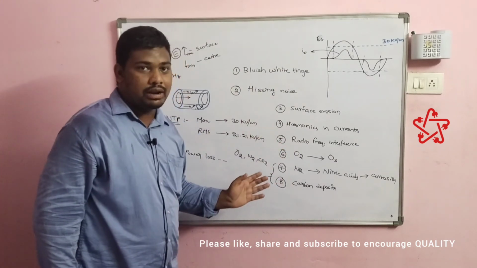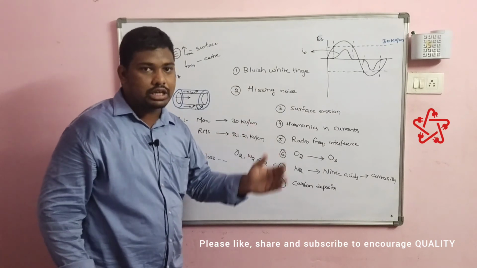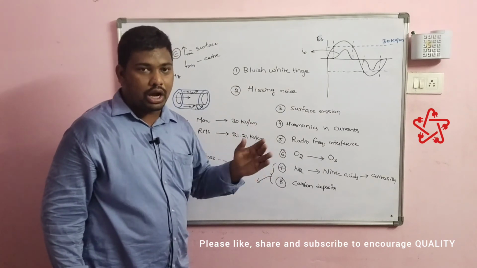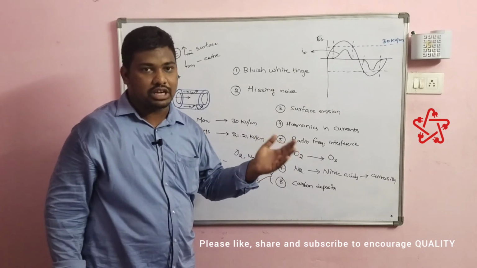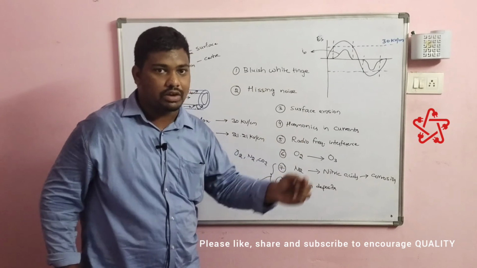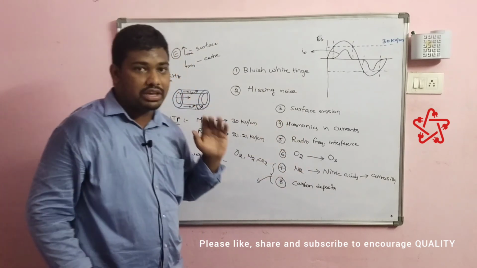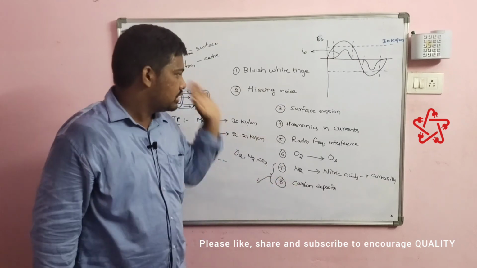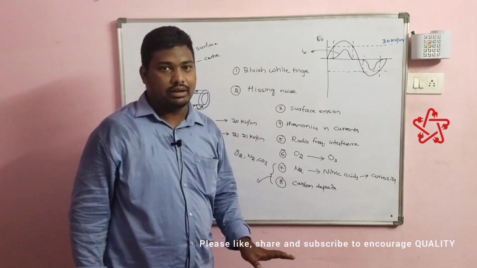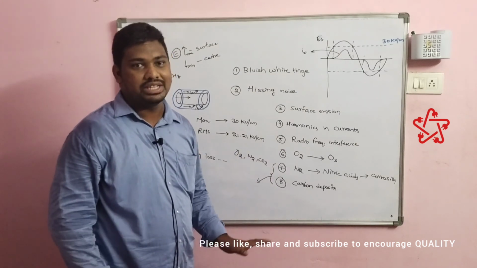When will it occur? When the potential difference is increased continuously beyond the limit, the E, that is the electric field intensity at the surface of the conductor, will increase and exceed the dielectric strength of air. Due to all this, corona will occur. This is what corona is in brief.